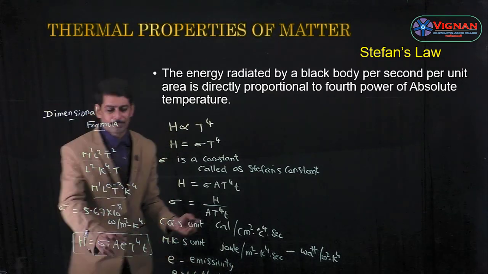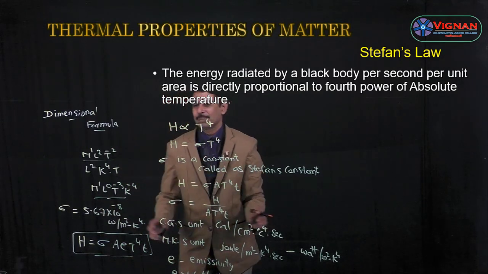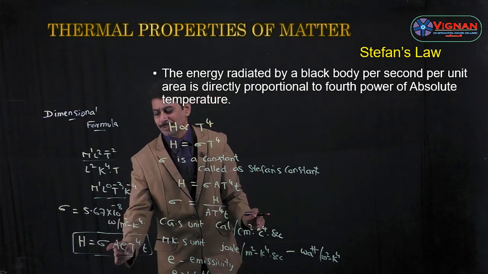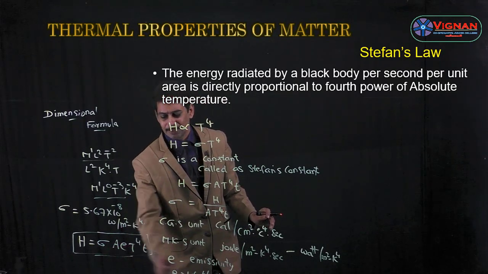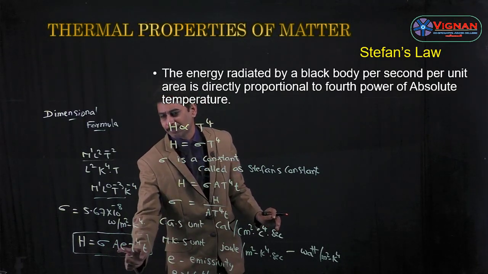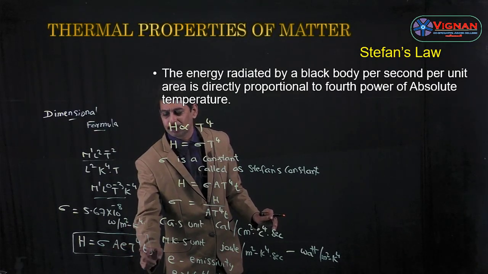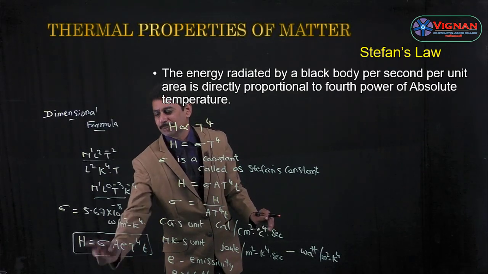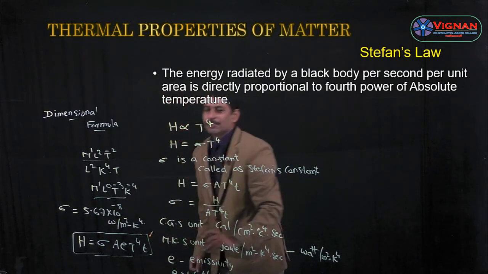That's why for a black body E becomes 1. So for other bodies Stefan's law is H = sigma A E T^4 t, where E is the emissivity, A is the area of cross section, sigma is Stefan's constant, T is the absolute temperature, and small t is the time. H is nothing but heat energy. So this is Stefan's law for other bodies.